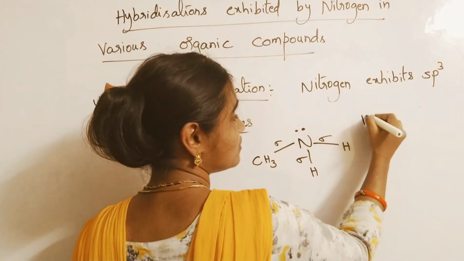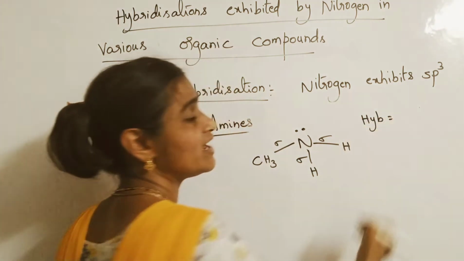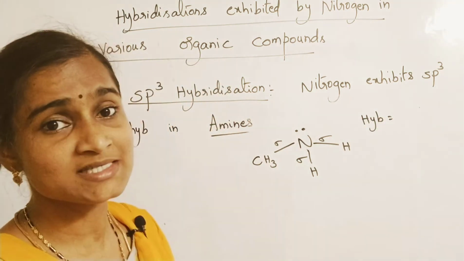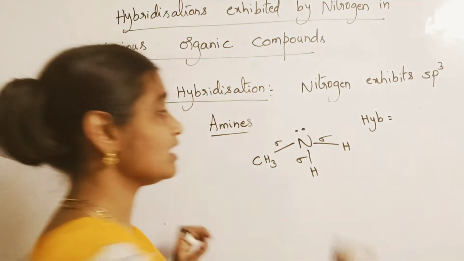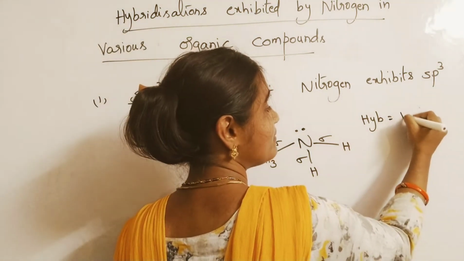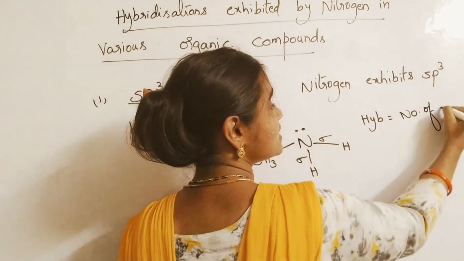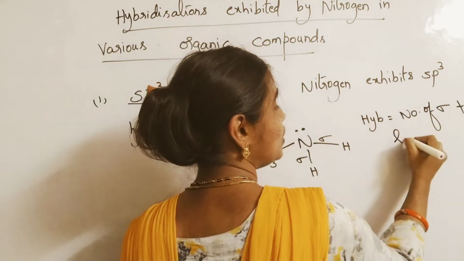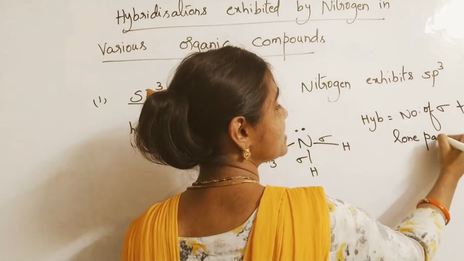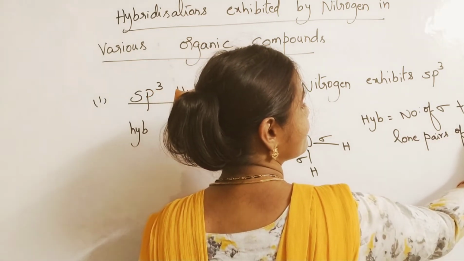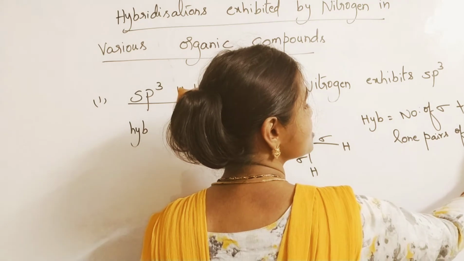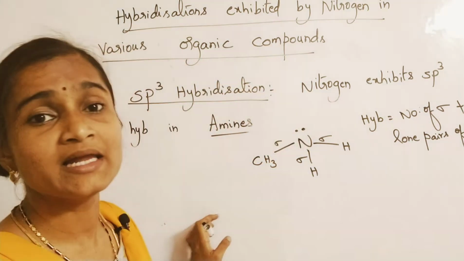So how can hybridization be identified? Hybridization can be calculated from the number of sigma bonds plus lone pairs for the central atom. The number of sigma bonds plus the lone pairs of the central atom will give you the hybridization present in that particular element.